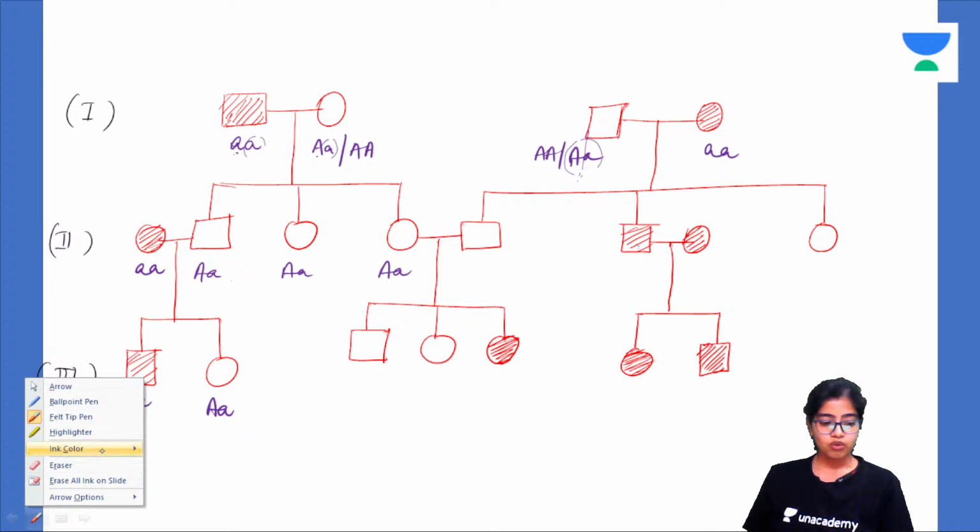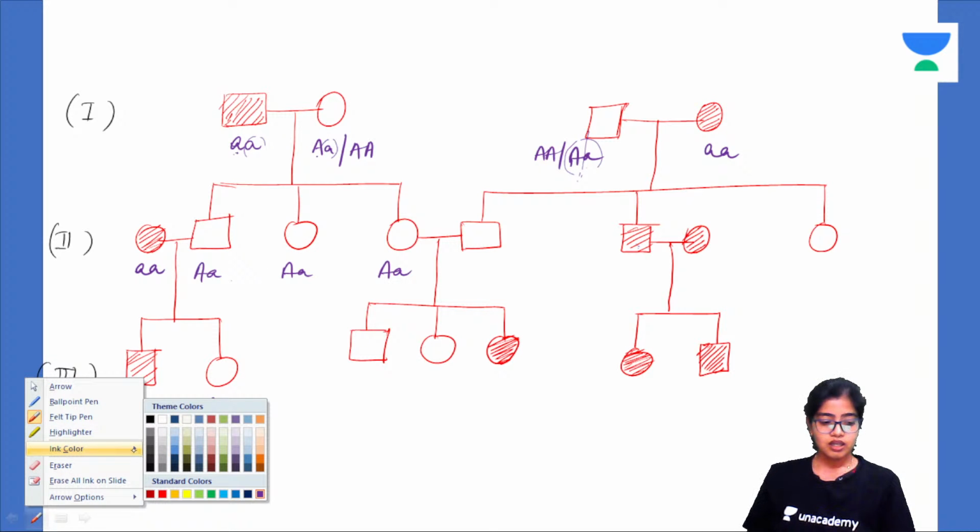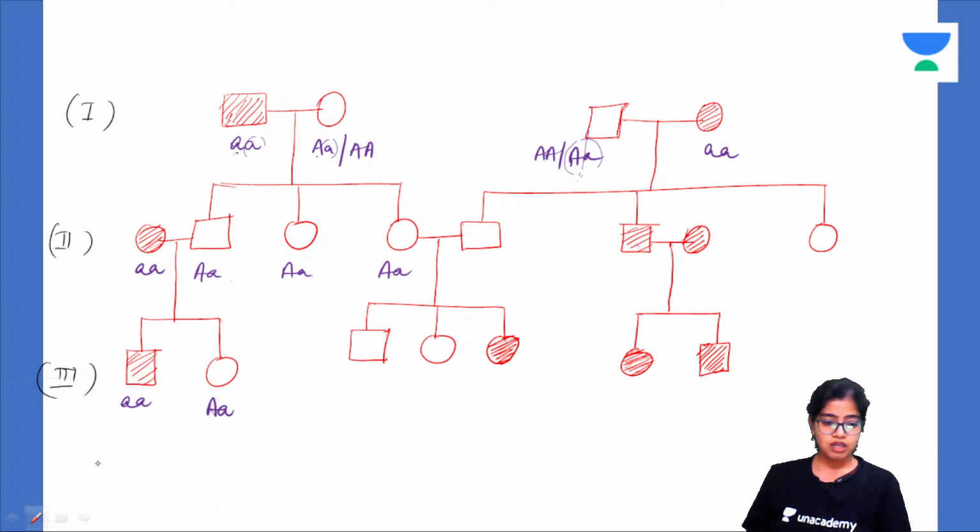So this we know for sure, because here it is not clear whether this parent is AA or A and a. So we'll have to look at other children. But for this one, it is now clear that it is a carrier. Okay.